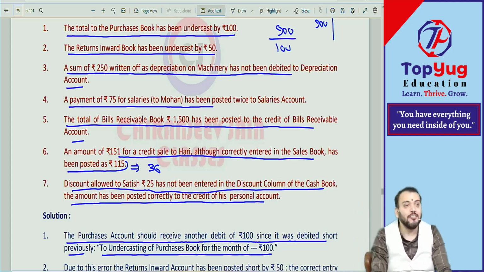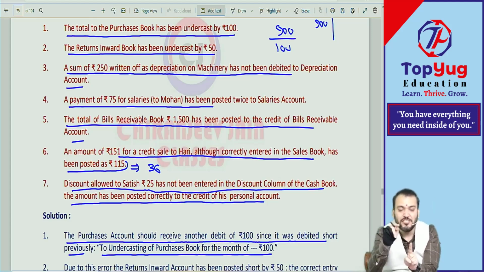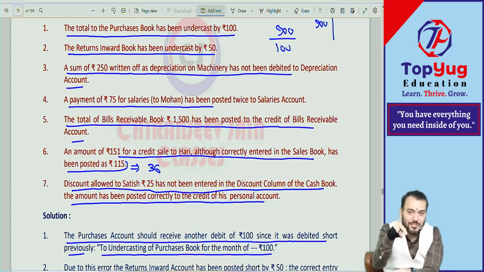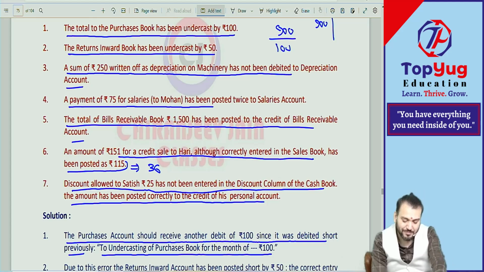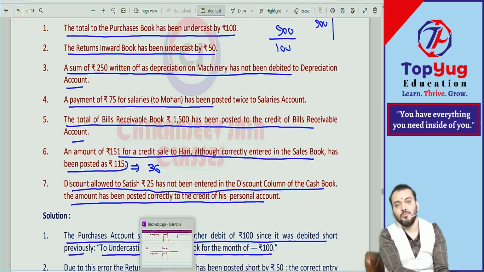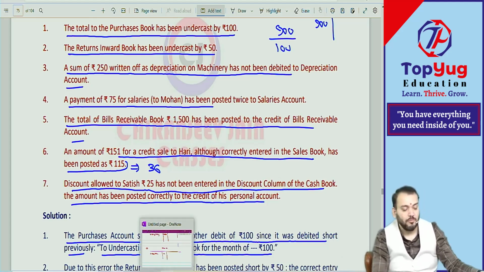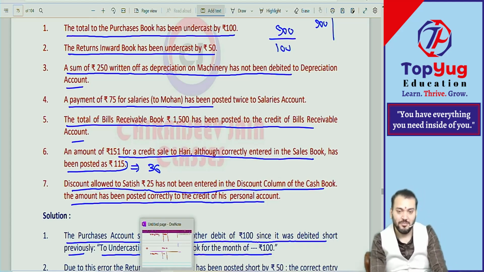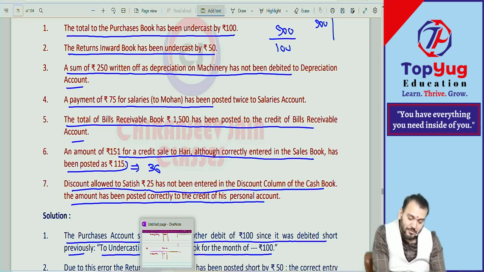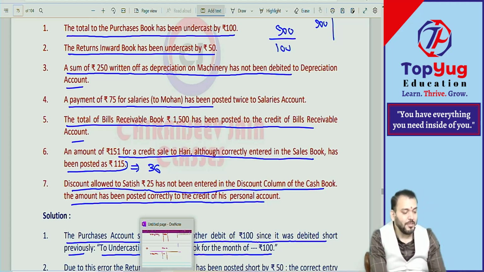Satish's account is correct, means only the discount column is wrong. The discount column total will go to discount allowed account. It means discount allowed is not debited, so we should debit it by how much? 25. Write down discount allowed account, write down to omission of amount. How much? 25.